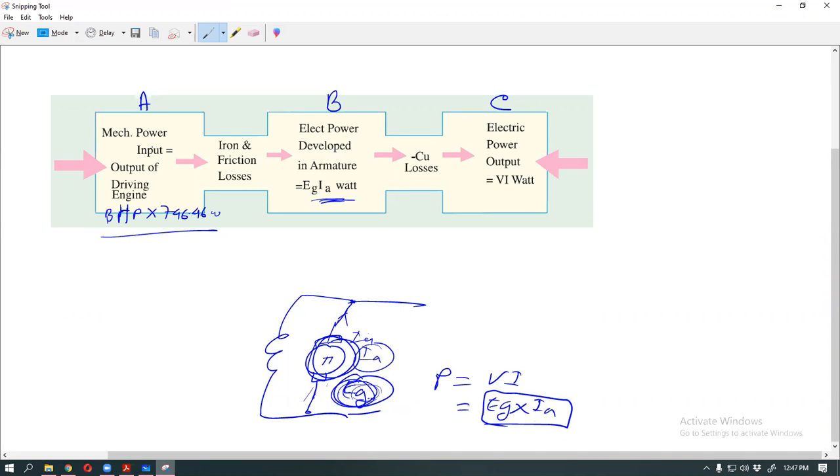Now between the mechanical part and the armature part there are two losses: iron and friction loss. Iron loss means magnetic loss, and friction loss means mechanical loss.